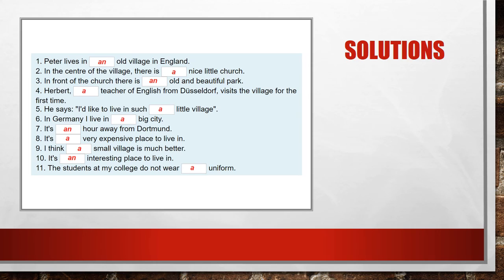And the same applies for the last one, number 11, when we have the word uniform. The beginning sound of the word uniform is very close to a consonant, so it's a semi-vowel or semi-consonant, and we say a uniform, right?